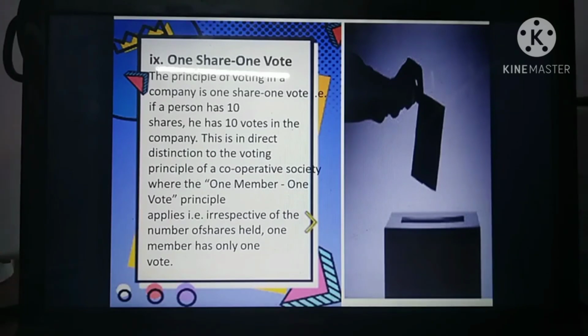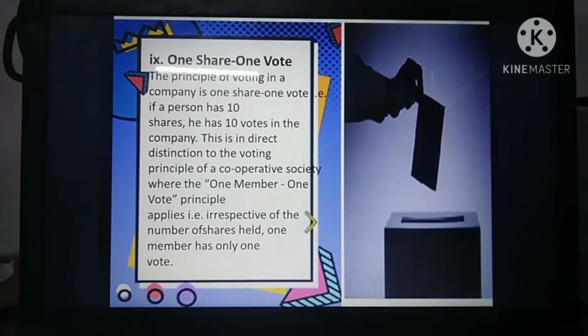But in a joint stock company, for example, if a person holds 15 shares, he has 15 voting rights. So the one share one vote principle is followed in a joint stock company.